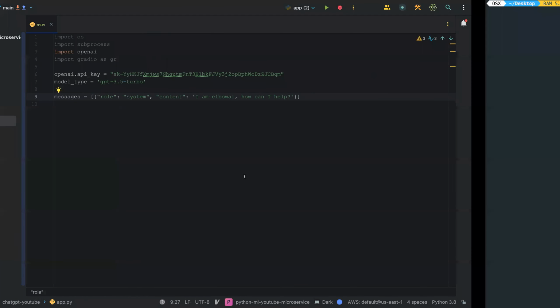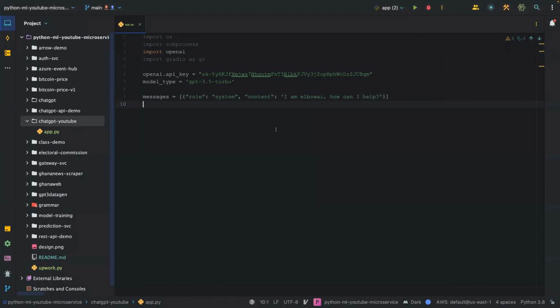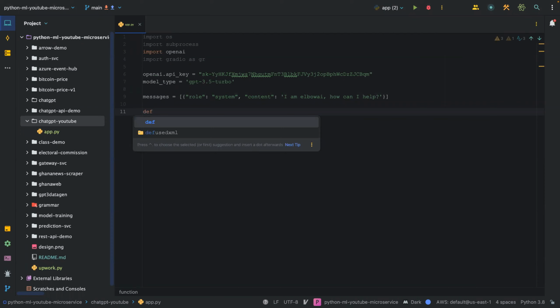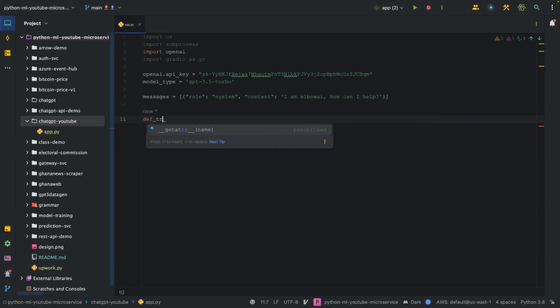So let's move on. What I'm going to do here is first create a few functions. I'm going to call it def transcribe_audio, and then we're going to pass in the audio.